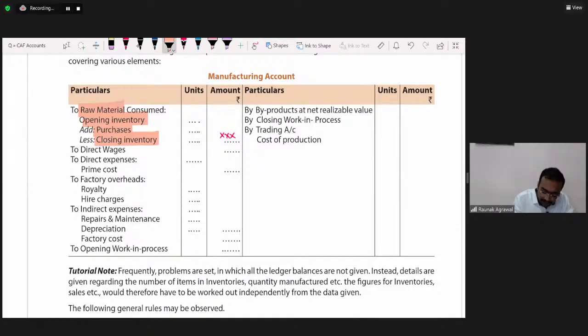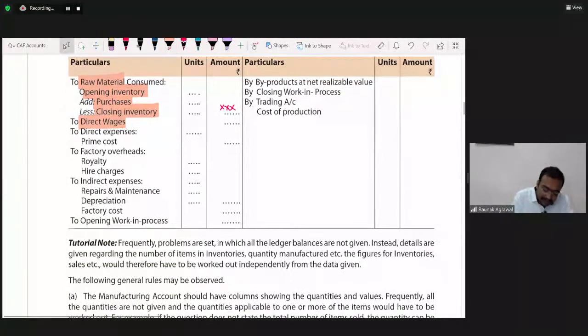Then we will debit the cost of direct wages. Direct wages means the salary of floor workers, the employees, the workers who are working in the factory for manufacturing the goods. So it would be known as direct wages. Okay, and then the direct expenses, like electricity bill, like any other expenses related to manufacturing. Okay, so then we will get the prime cost.